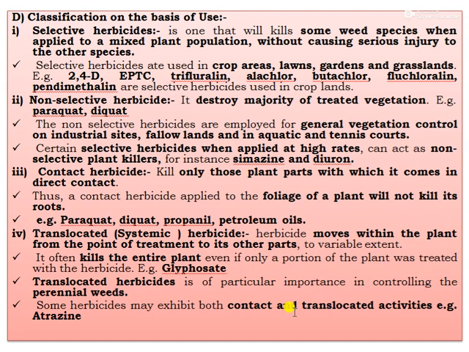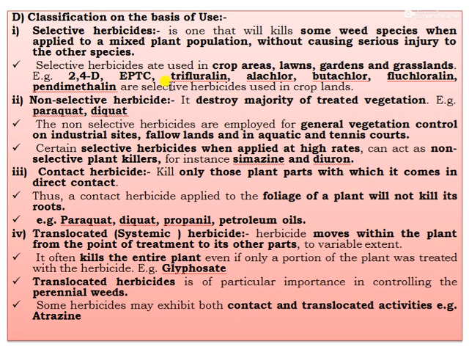Next type of classification, that is number 4, classification on the basis of use. First, a selective herbicide is one that will kill some weeds or some weed species when applied to a mixed plant population without causing serious injury to the main crop or other crop species. The selective herbicides are used in crop areas, lawns, gardens, and grasslands. For example, 2,4-D, EPTC, butachlor, trifluralin, alachlor and pendimethalin are examples of selective herbicides used in croplands.